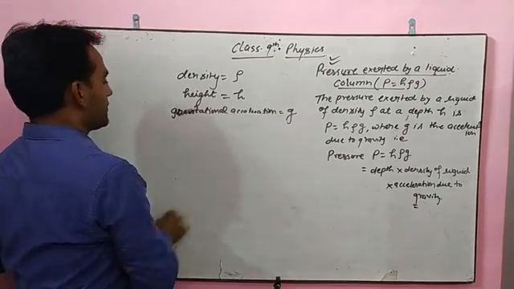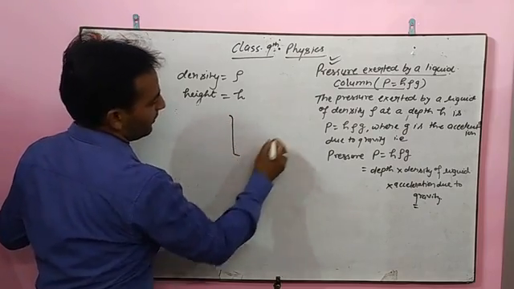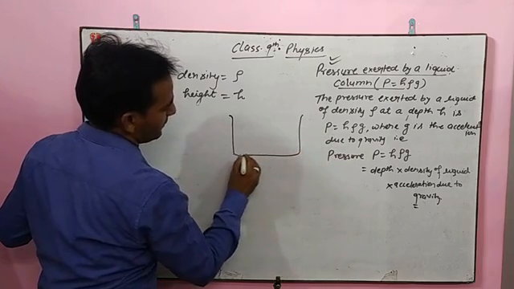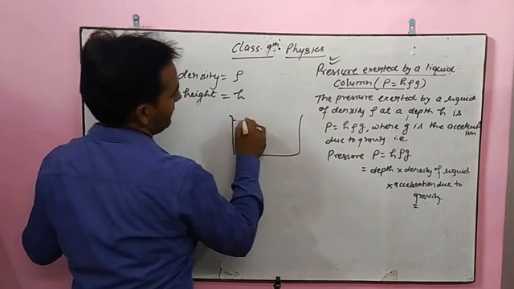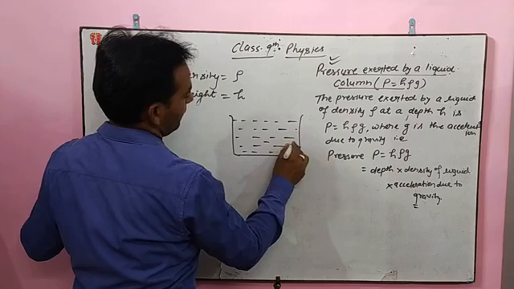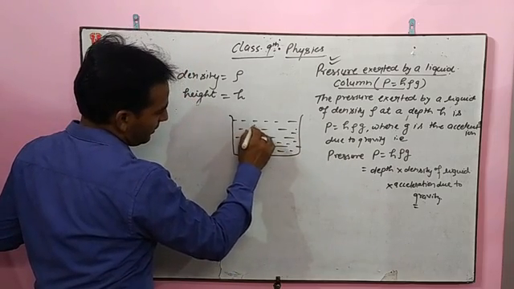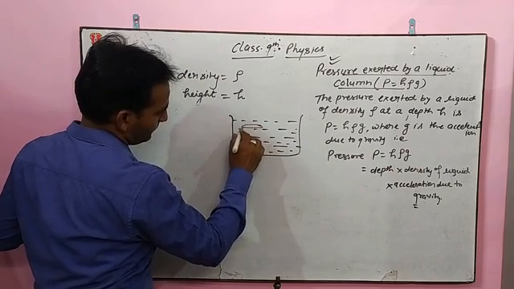Now let us assume one liquid column, one beaker or one pot in which the liquid is filled. Let us assume one cylindrical shape inside the water.